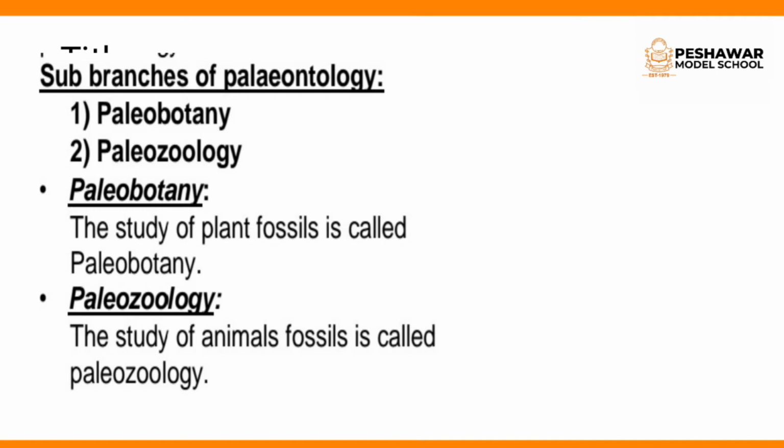Clear? So the branch of biology which deals with the study of fossils of past organisms is known as paleontology, and paleontology is further divided into two sub branches. Paleobotany is the study of plant fossils, and paleozoology is the study of fossil animals.